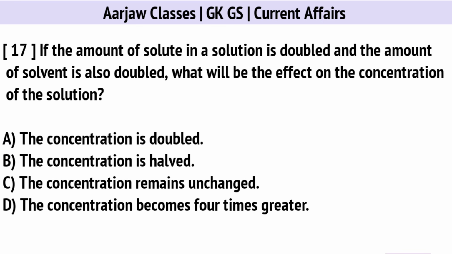If the amount of solute in a solution is doubled and the amount of solvent is also doubled, what will be the effect on the concentration of the solution? Correct option is C. The concentration remains unchanged.